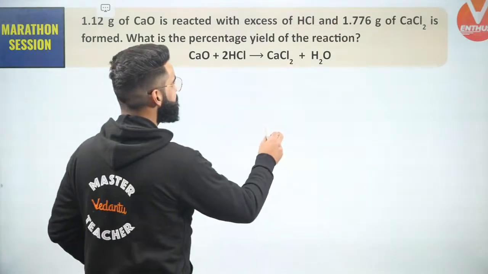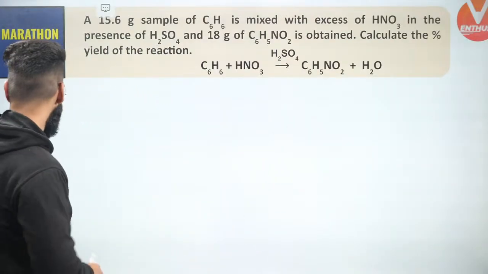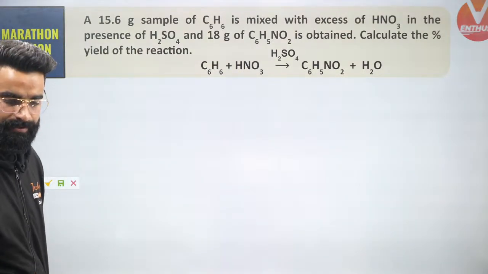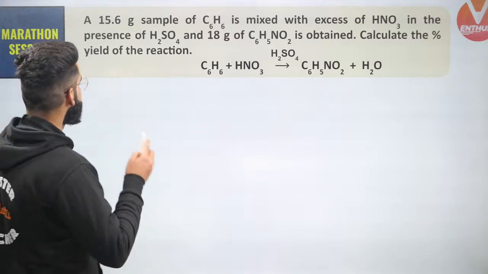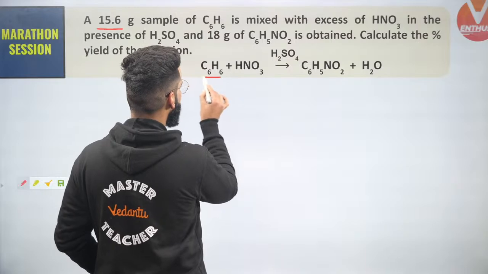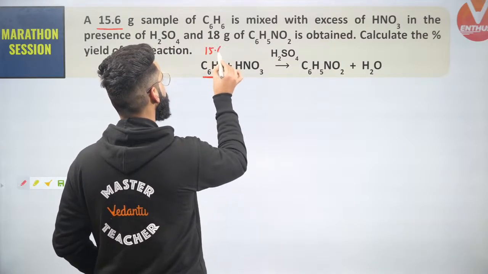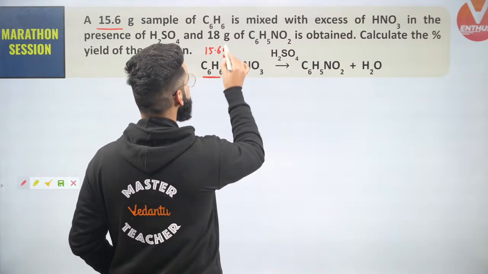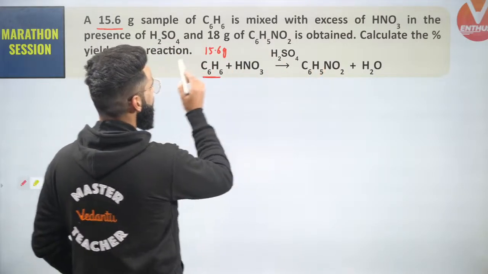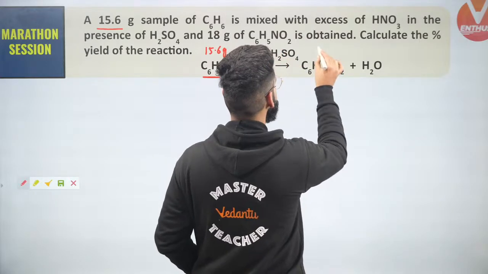Now guys, let's try to do one more question by means of which the concept will get damn clear to you. See guys, a 15.6 grams sample of benzene is mixed with excess of HNO3 in presence of H2SO4, and 18 grams of nitrobenzene is obtained.